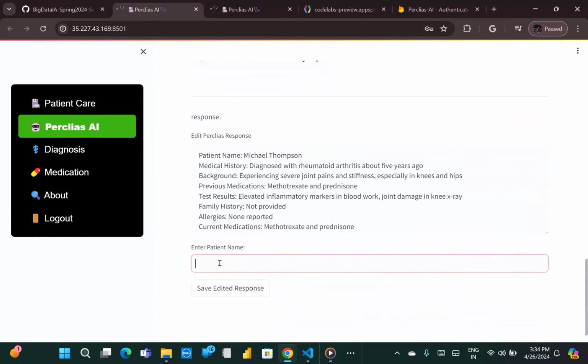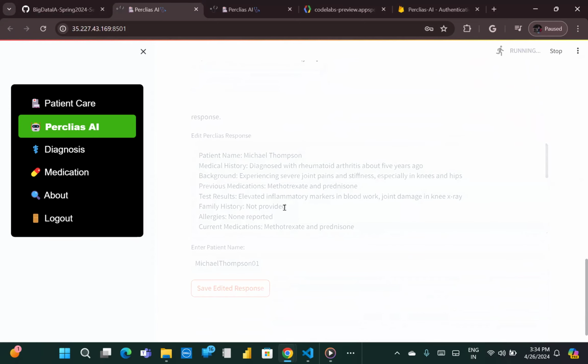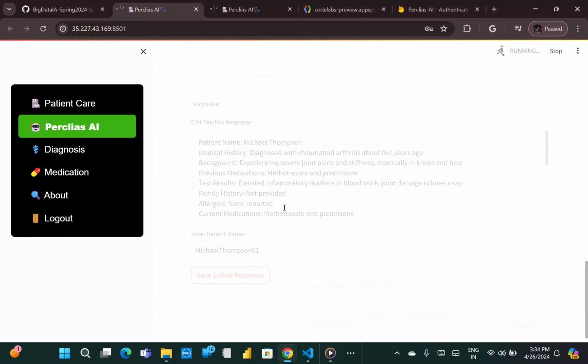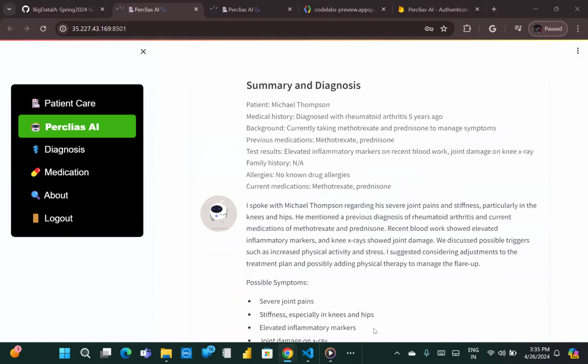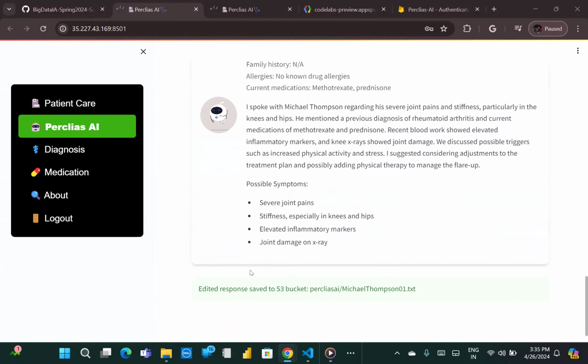And let's say the name of the patient is Michelle Thompson, and we are just entering 01 over here. This entire note would be saved in the S3 bucket. Now you can see that the edited note was saved in the S3 bucket with this specific name.